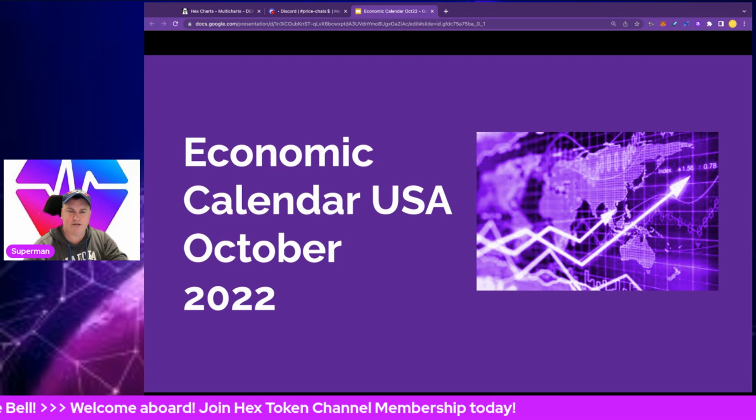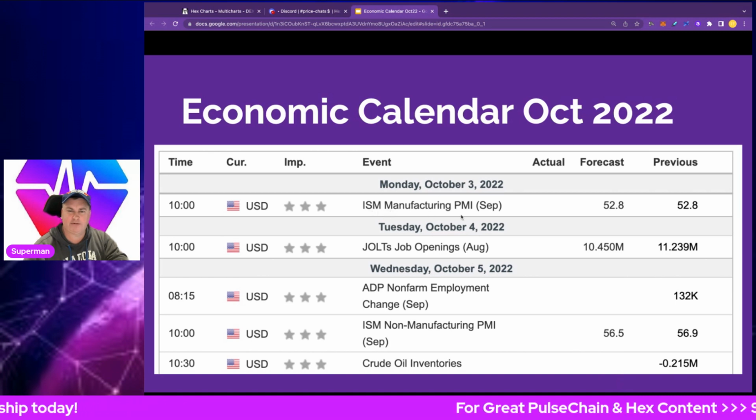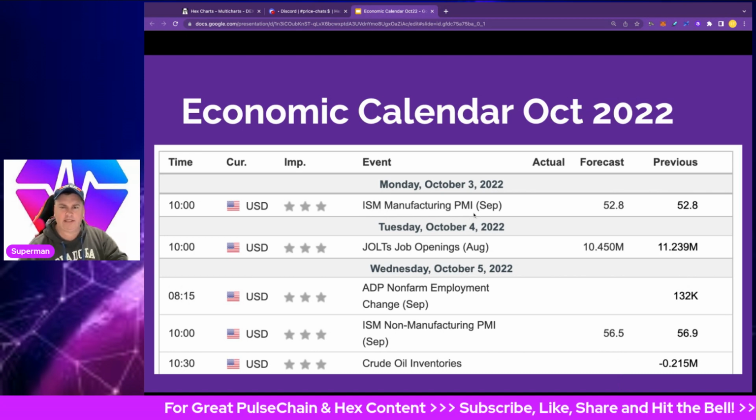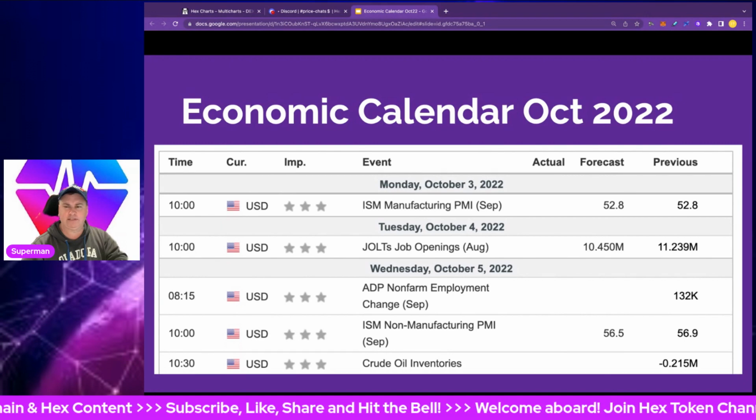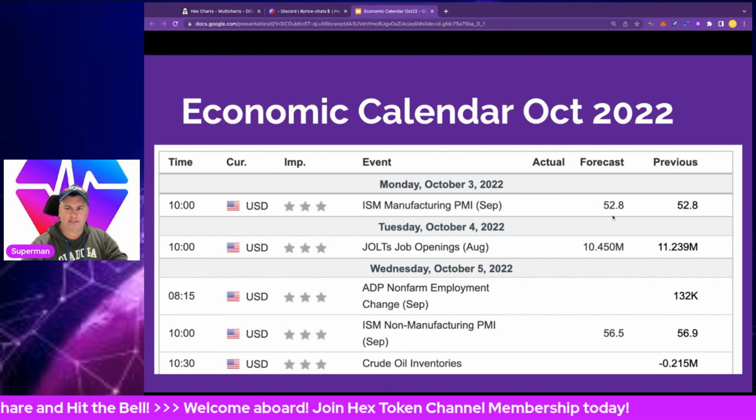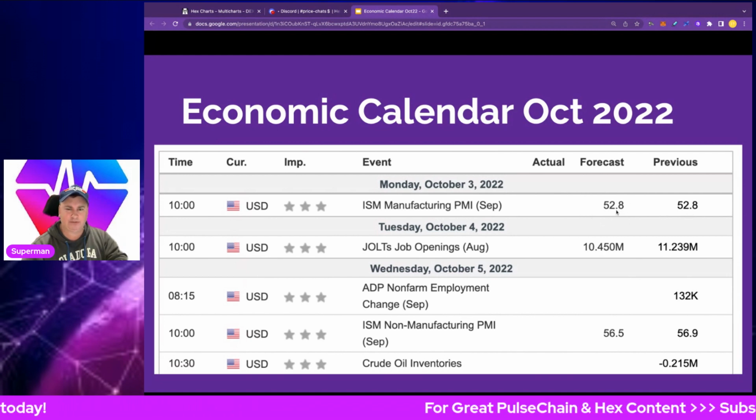Economic calendar for USA, October 2022. Let's go. Of course, at the beginning of the month, the 3rd of October, we've got the ISM manufacturing PMI, the purchasing managers index, looking at a lot of the purchasing impacts for the top 400 surveyed companies. If we get a number more bullish than 50, it's typically pretty good. In particular, if we get a bigger number than 52.8, which was the previous forecast, that would be bullish in terms of the manufacturing side and purchases.